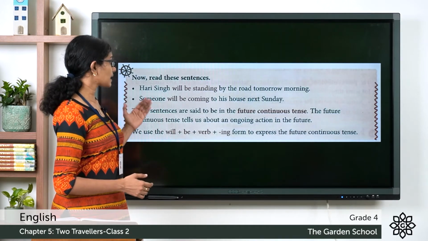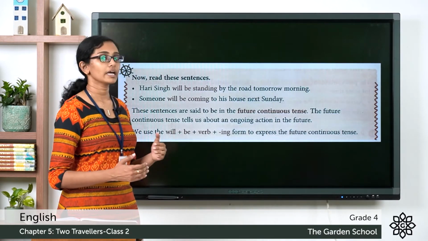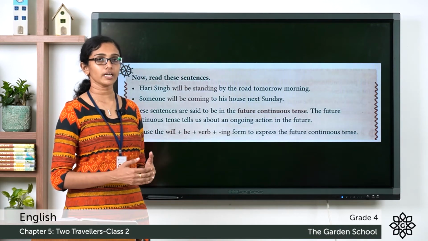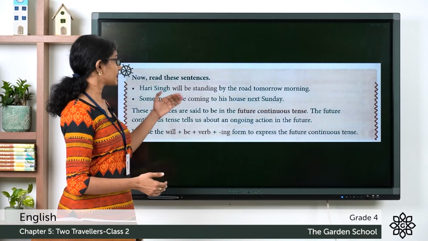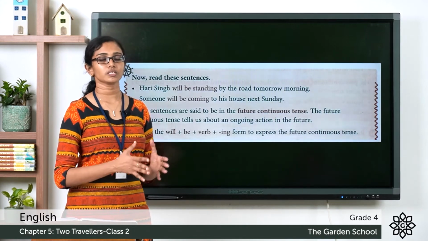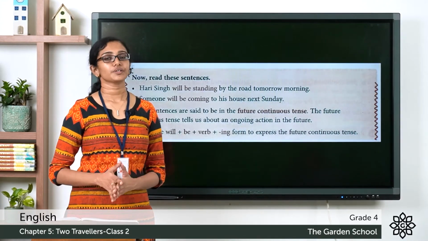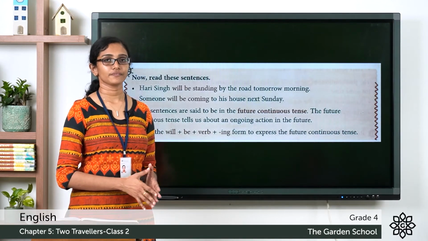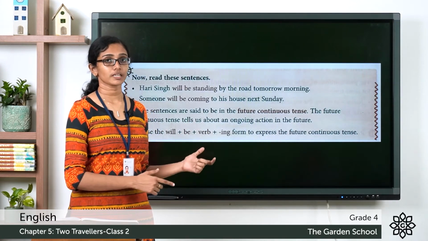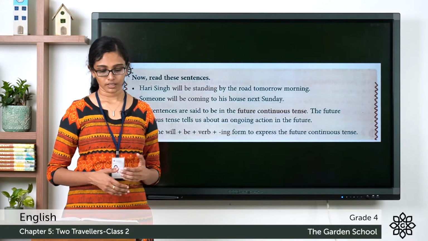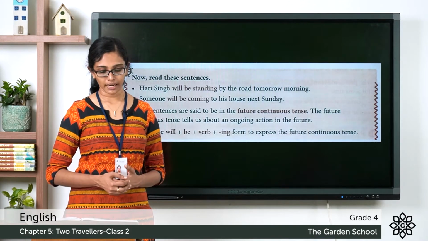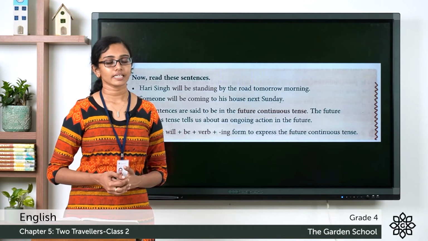The second one, someone will be coming to his house next Sunday. It's not today, but the next Sunday, something that is going to happen. So will be coming is the future continuous verb here. The general format for a sentence in future continuous tense is the subject plus will be plus the ing form of the verb plus the object. Now with this in mind, let's continue with the exercises.